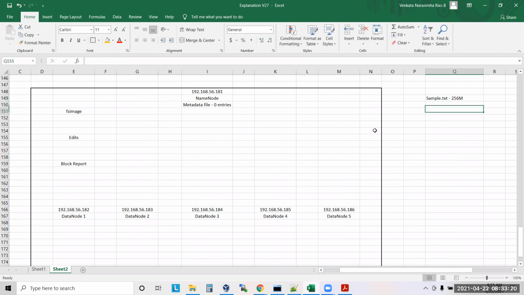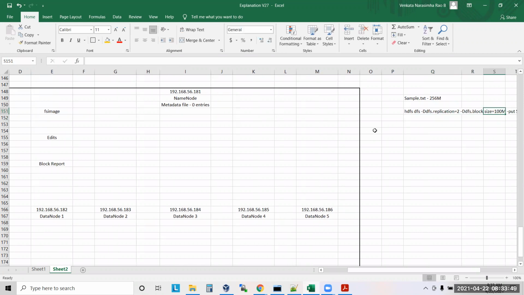You write the file with hdfs dfs -put sample.txt, with -D dfs.replication=2 and -D dfs.block.size=100 MB. So this is the command you're executing.